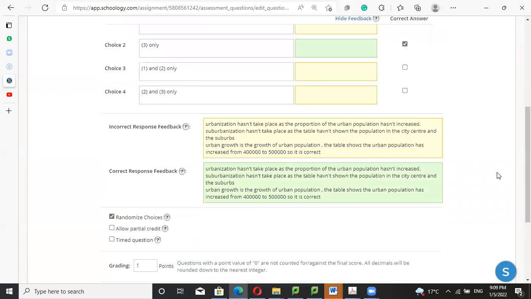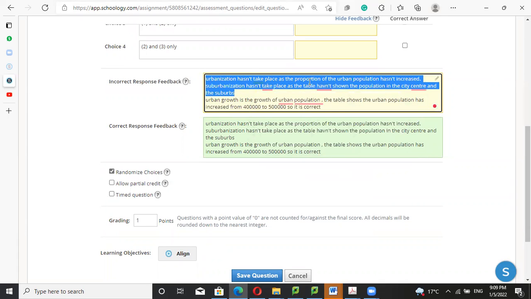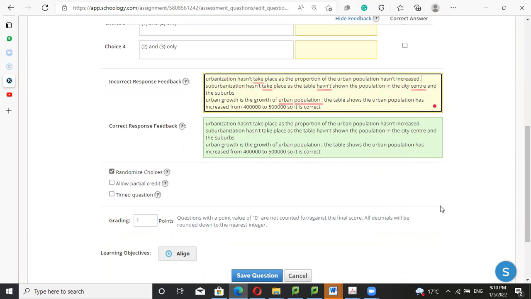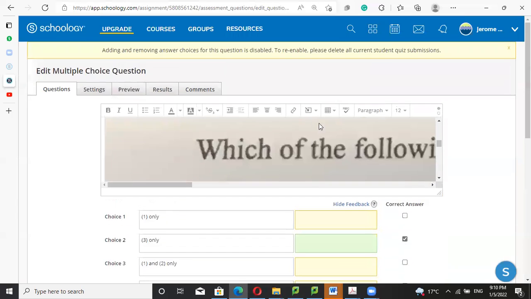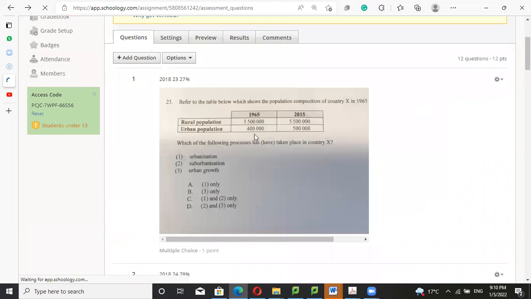Urbanization, first of all, you're going to calculate it. Indeed, urbanization didn't take place because the percentage of urban population has not increased. Let me change to another previous page. This is better, because here the urban population should be 4/30.